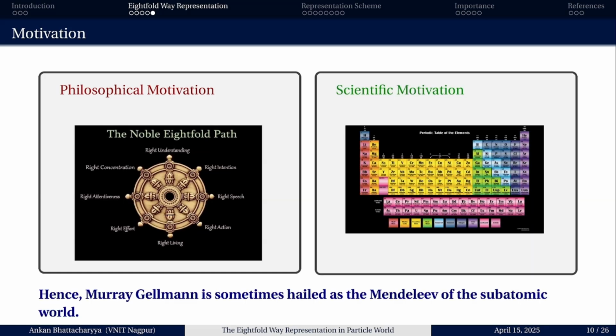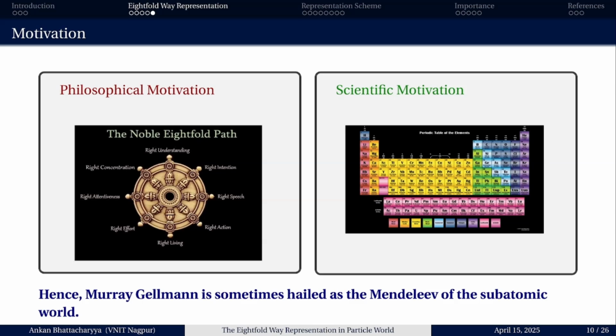Another scientific motivation was the periodic table given by Mendeleev, which was tremendously important in the scientific aspect. Chemistry and physics people care very much about the periodic table, because it accumulates all the elements and arranges them in such a manner that we can easily study each element's properties.